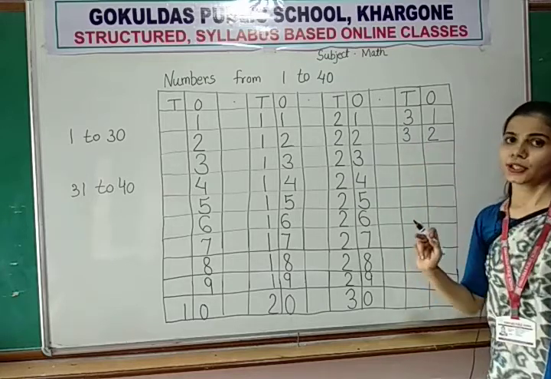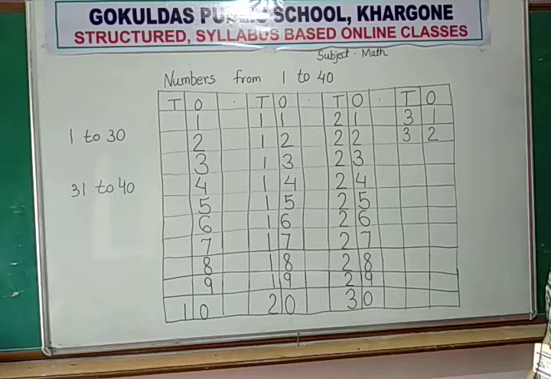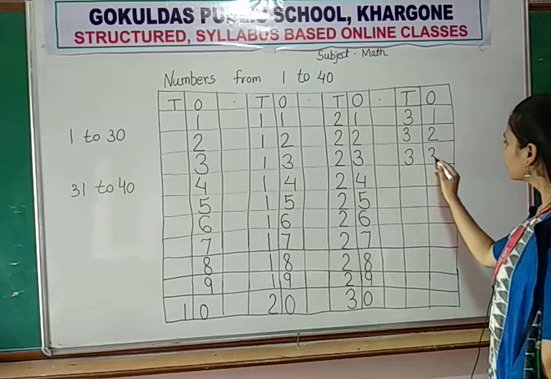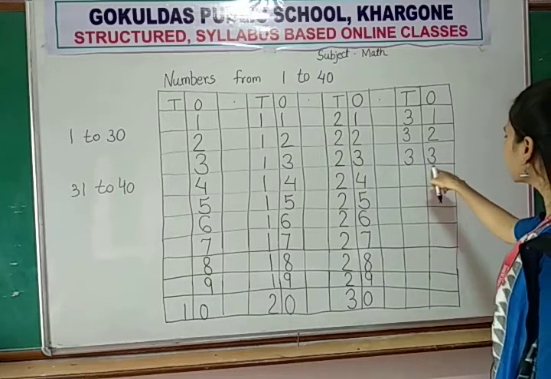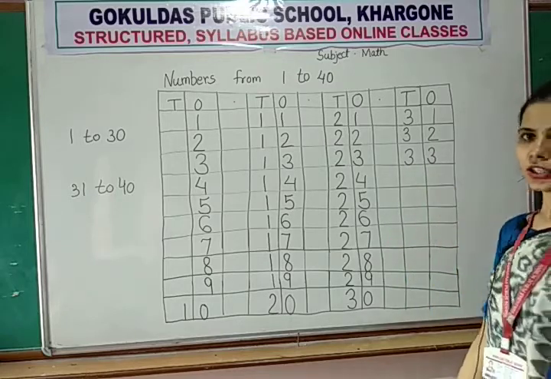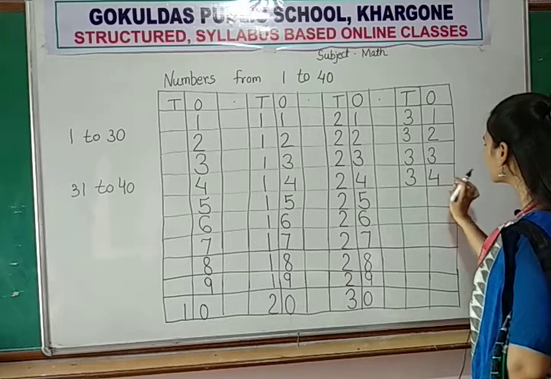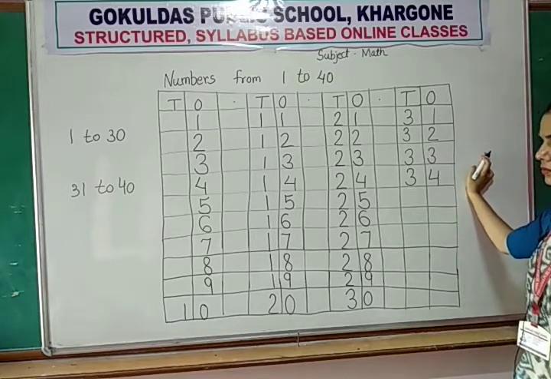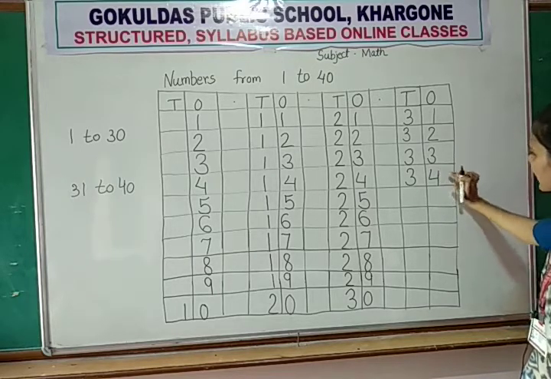3, 2, 32. How to write 32? 3, 2, 32. Now after 32, which number will come? After 32, 33 will come. And how to write number 33? 3, 3, 33. Okay. Now after 33, 34 will come. And how to write 34? 3, 4, 34. Okay. Now after 34, which number will come?